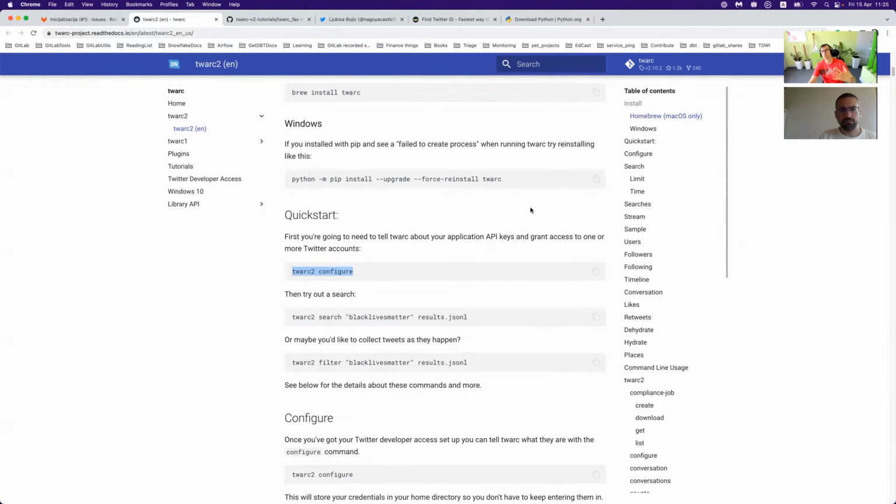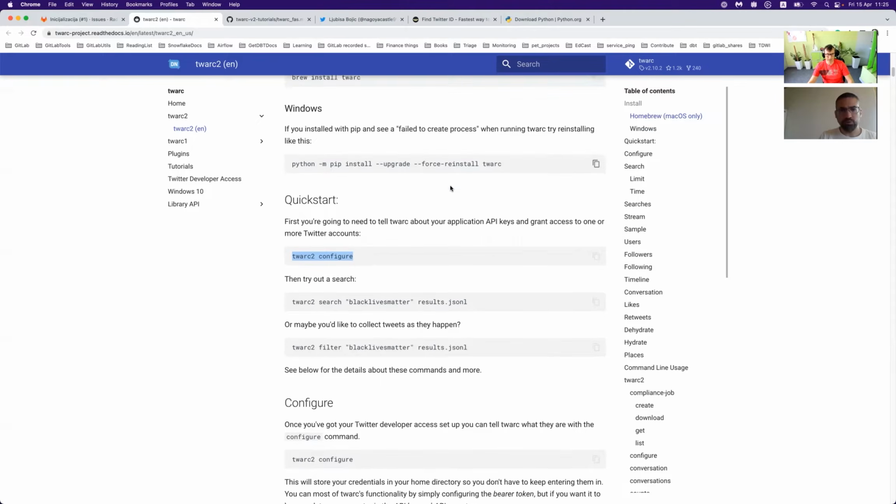And then we can move on. So for installation, three steps: Python. If you don't have it, get the latest version. Install Twark2, and last step, Twark2 configure. Then we are ready to use the library.